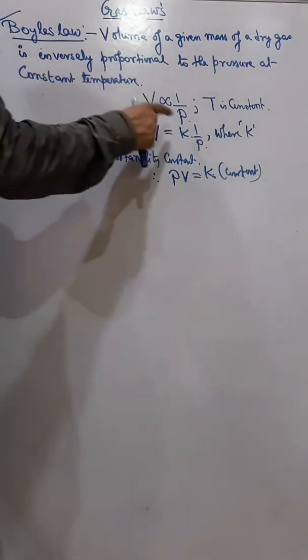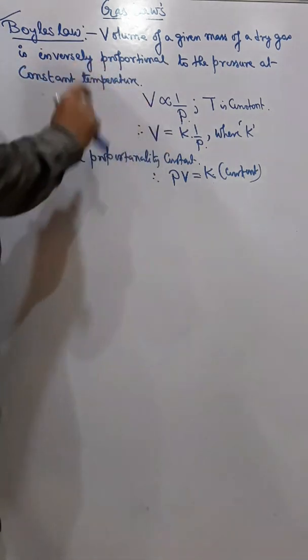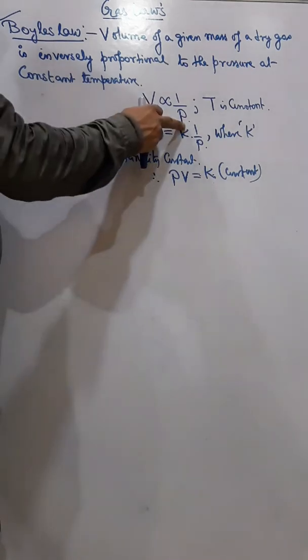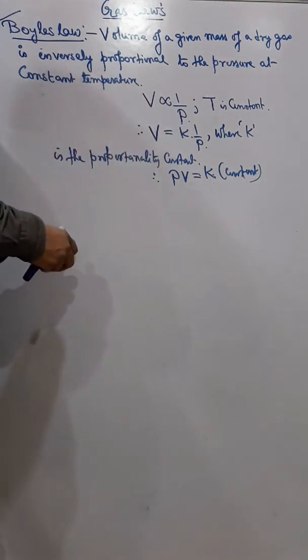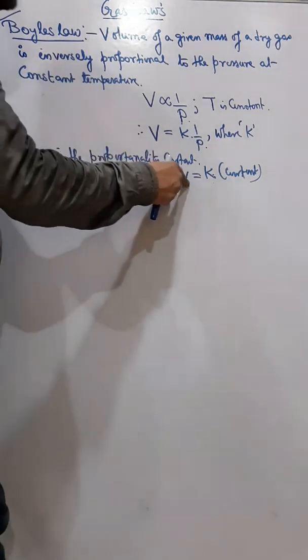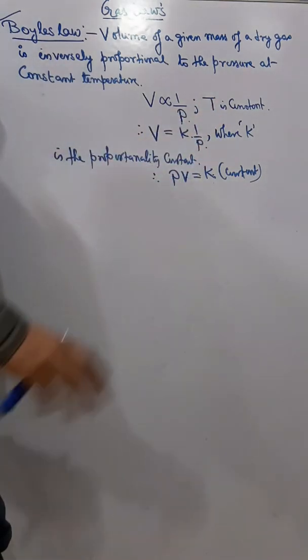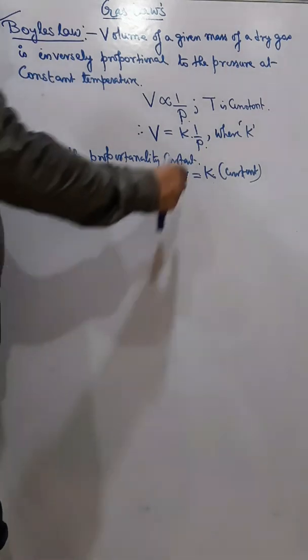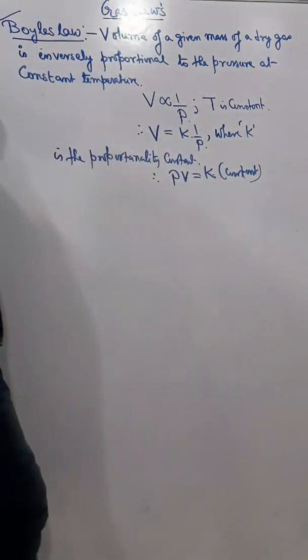This means that when I increase the pressure, the volume will decrease. When I decrease the pressure, the volume will increase. But in every case, the value of P into V will be the same. That will not change. So P into V will remain constant.